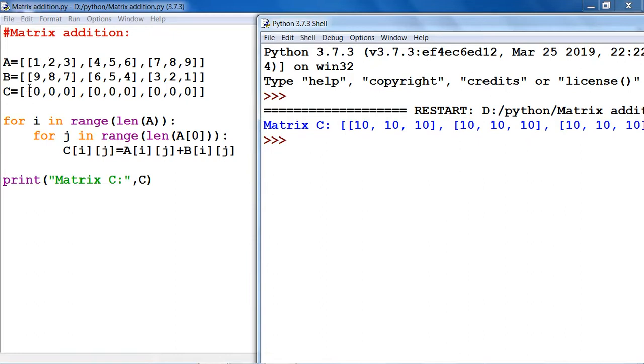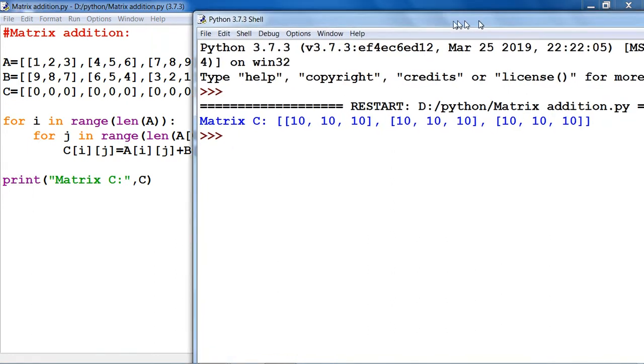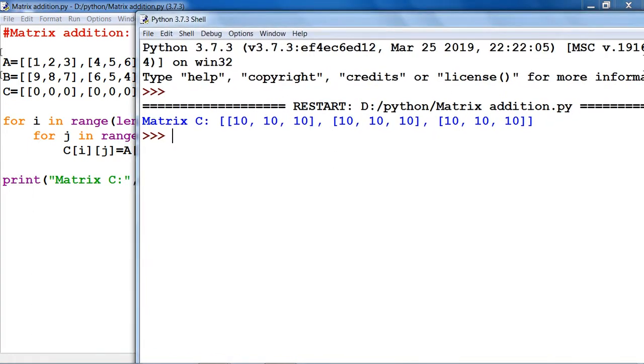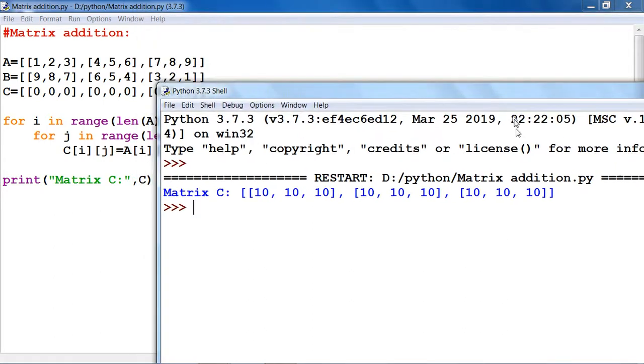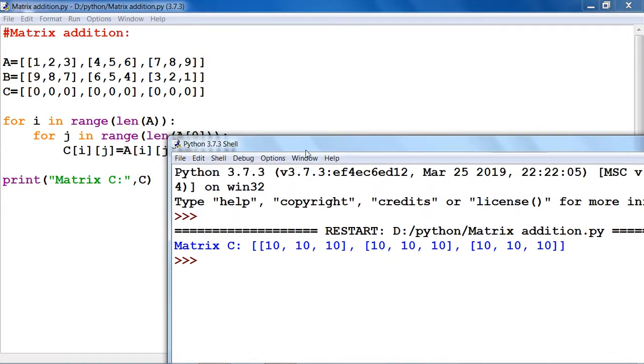So the C matrix will be 1 plus 9, and then 2 plus 8, 3 plus 7, and then 4 plus 6, 5 plus 5, and so on. And this will give the matrix C equal to 10, 10, 10, every element 10. That way I wrote this program.